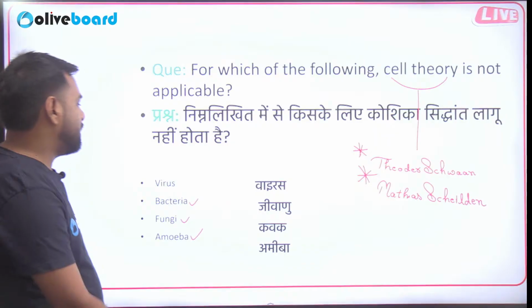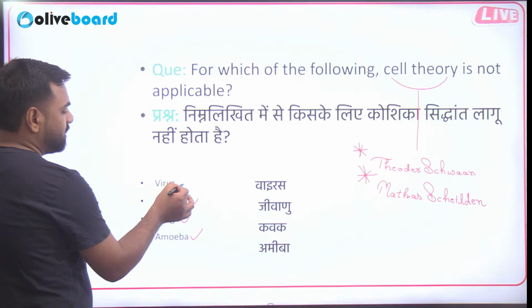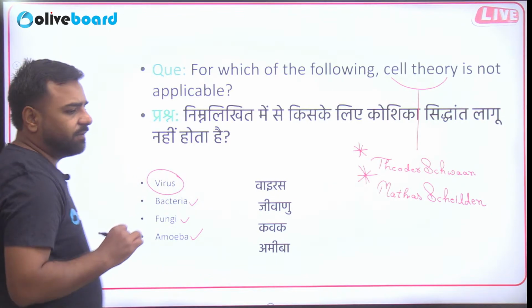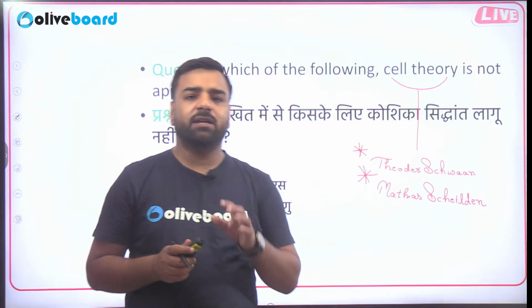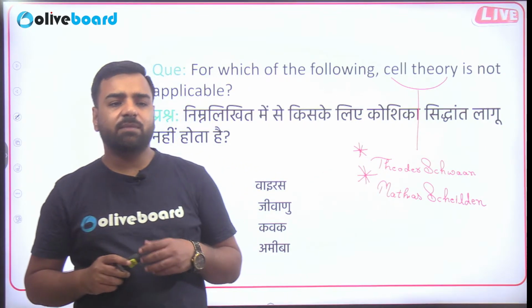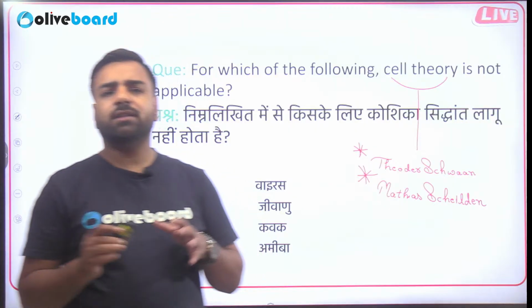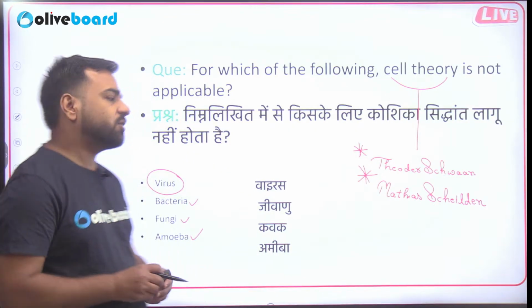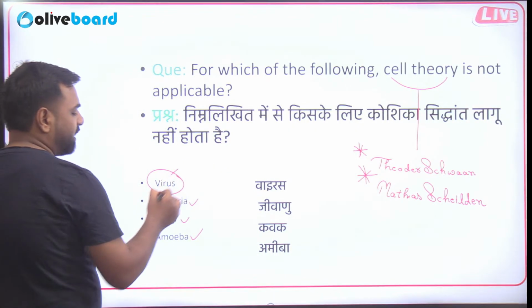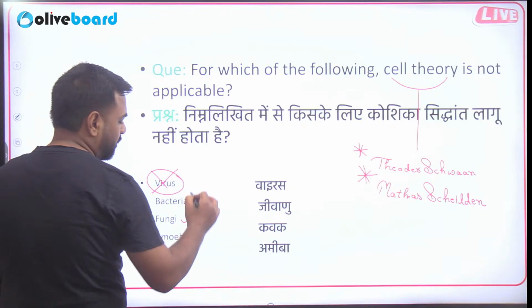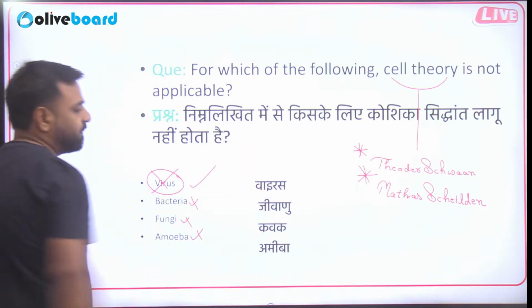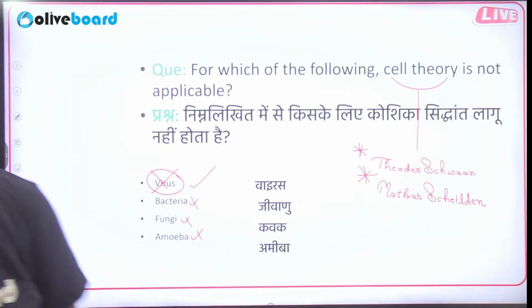Correct. So now guys, if I talk about these options, cell theory used to say that all the organisms are made up of at least one cell, cells are capable of dividing, they're capable of repairing, all these things were said in the cell theory. So that cell theory is not applicable for virus, and that's why the correct answer is going to be virus only. So yep, the correct answer is virus.